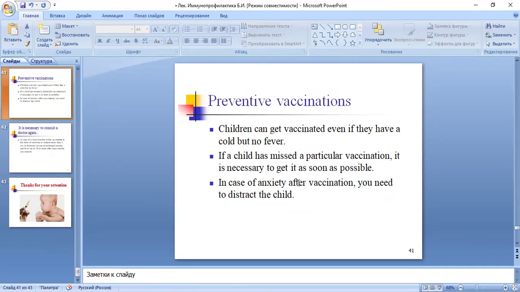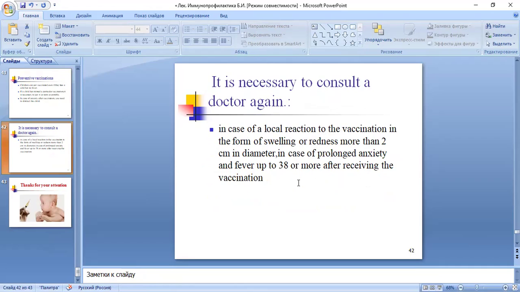In case of anxiety after vaccination, you need to distract the child. It is necessary to consult a doctor again in case of a local reaction to the vaccination in the form of swelling or redness more than 2 centimeters in diameter, or in case of prolonged anxiety and fever of 38 or more after receiving the vaccination.